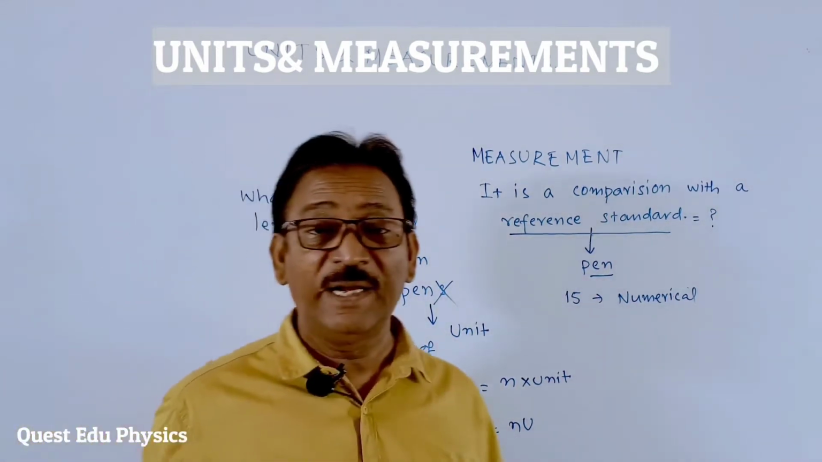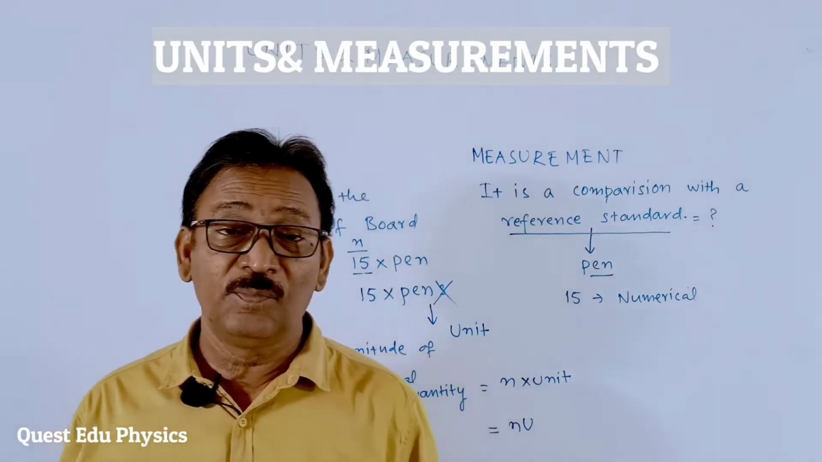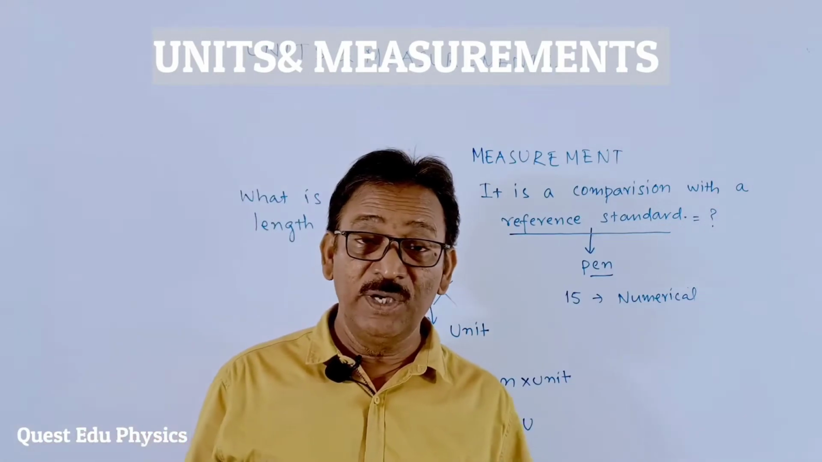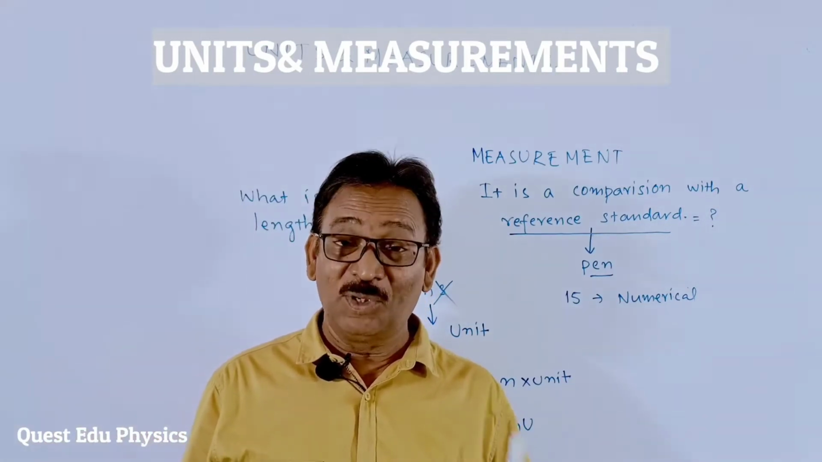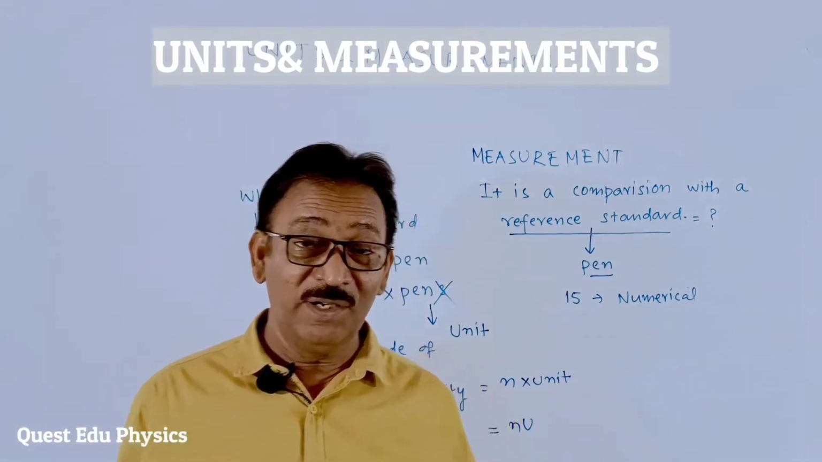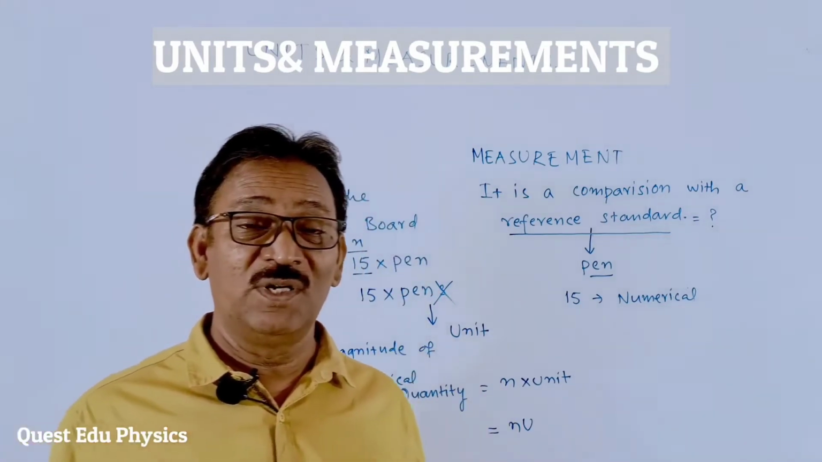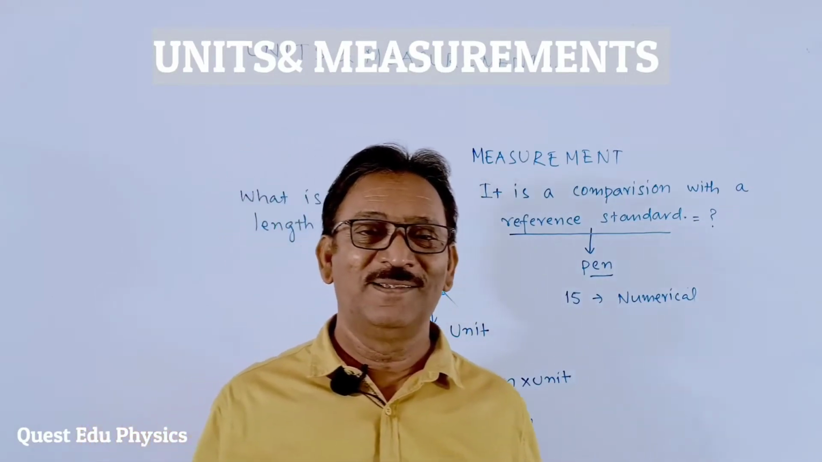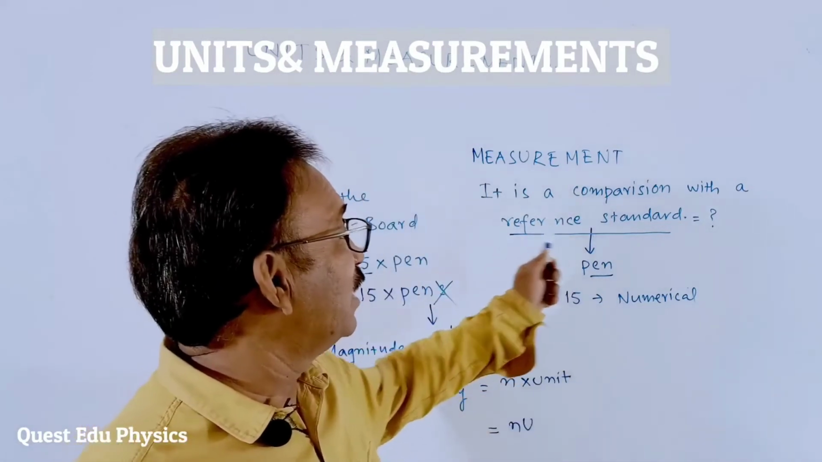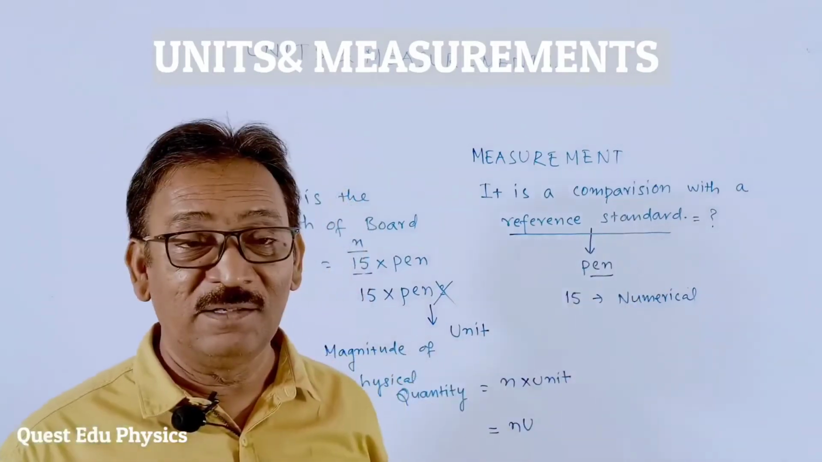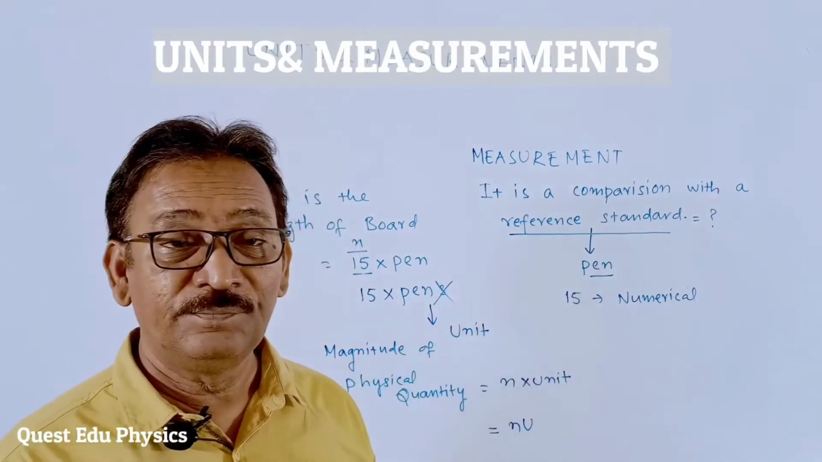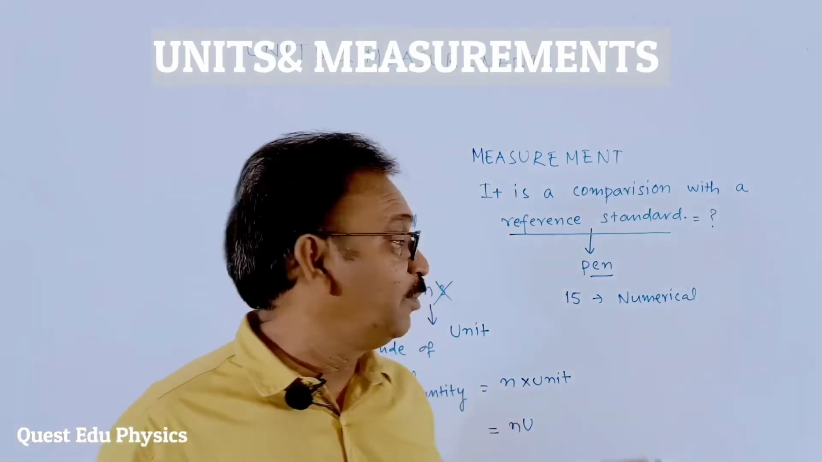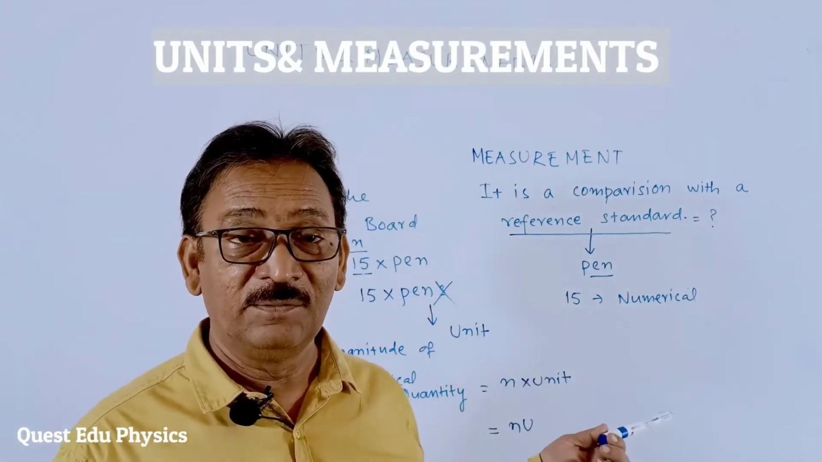Okay, students, right now we are going to learn about what characteristics a unit must have. What is a unit, students? Unit is nothing but a measure of a physical quantity. I told you what the measurement is. It is a comparison with a reference standard. Here I took the pen. It is my reference standard. But it is not accepted by the international community.